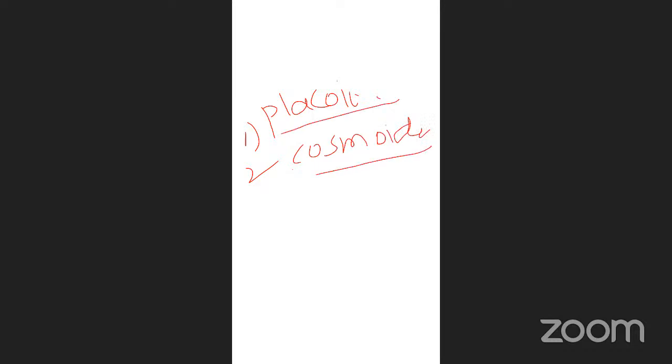First type of scales is placoid. Second one is cosmoid. Third one is gonoid. Last, the fourth one, is cycloid.